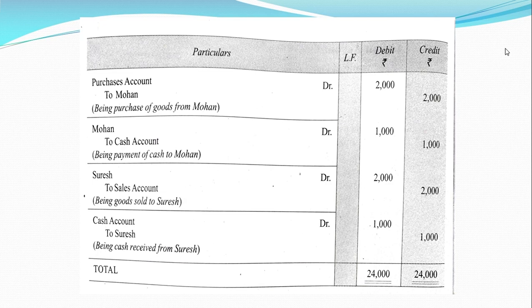I hope you have understood. So you need to focus on the rules that we have discussed, the three categories. Once you are through with the rules, you will be able to easily prepare the journal entries. You need to first identify which accounts are involved in the transaction. Then identify what kind of accounts they are, and based on the rules which are given to you, prepare the journal entries.